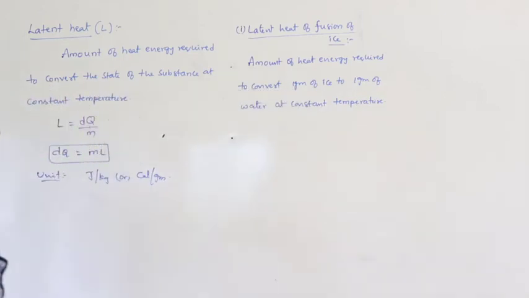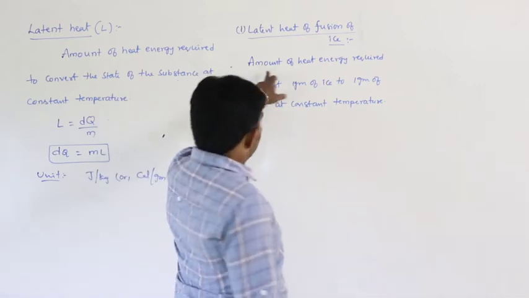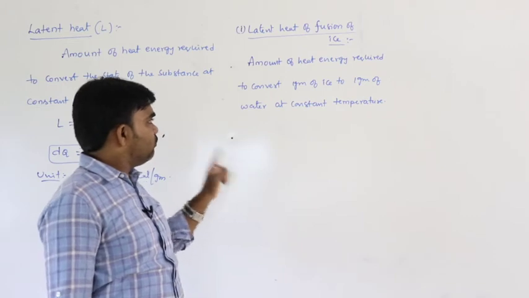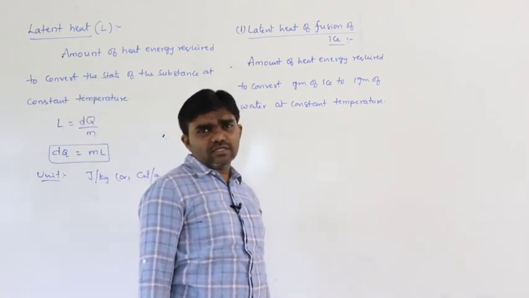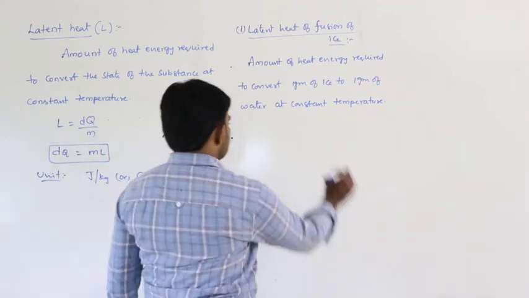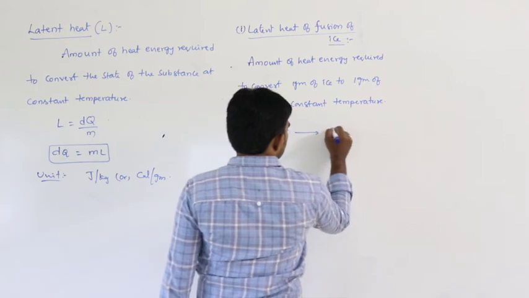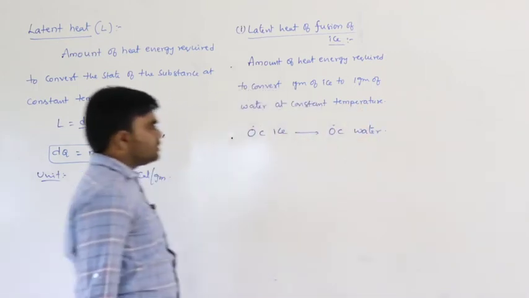So, this is latent heat of fusion of ice. The amount of heat energy required to convert 1 gram of ice to 1 gram of water at constant temperature, where the ice and water exist at a common temperature, let us say 0 degree Celsius of ice to 0 degree Celsius of water. So, that is the process.